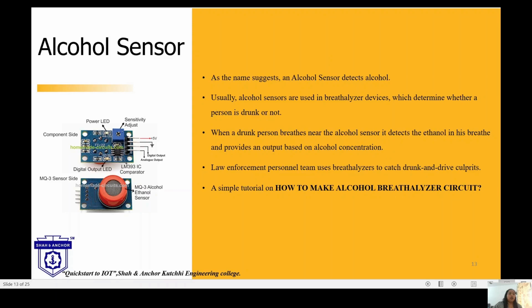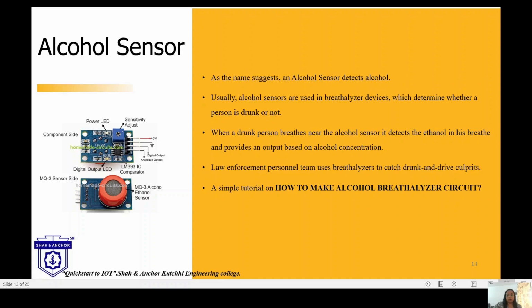Alcohol sensor. As the name suggests, the alcohol sensor detects alcohol, and alcohol sensors are used in breathalyzer devices, which determine whether a person is drunk or not. So here we can develop a project based on how to make an alcohol breathalyzer circuit.